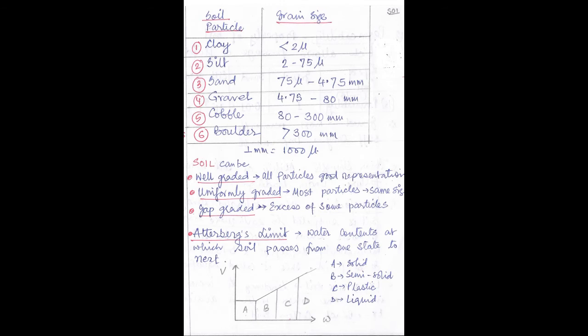What does it mean? It means that as you go along the x-axis, you are increasing the water content. So as you increase the water content, the soil as a solid enters into the semi-solid zone. If you further increase the water content, it enters the plastic zone. If you further increase the water content from the plastic zone, it enters the liquid zone. And obviously, as you increase the water content, the volume is also increased. So these limits, limits meaning the water contents at which the soil passes from one state to the next state, are called the Atterberg limit.